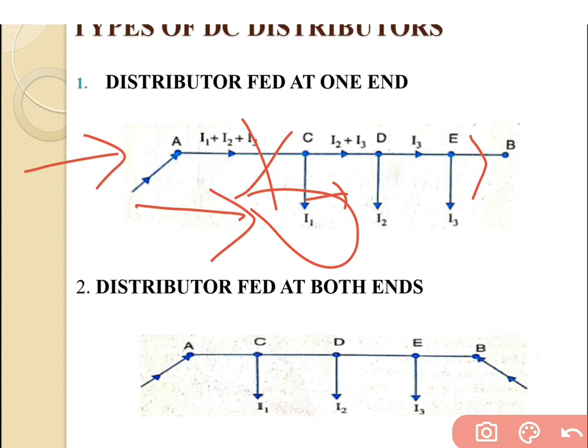The advantages of the DC distributor fed at both ends. Suppose there is a fault that may occur inside the AC section, so at that time the current does not flow in that direction, and if we require load balancing at the I1 side, then from the B side the current can flow in that direction, and I1 is balanced from the B side. So this is the advantage of the DC distributor fed at both ends.